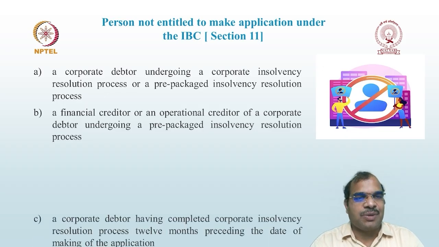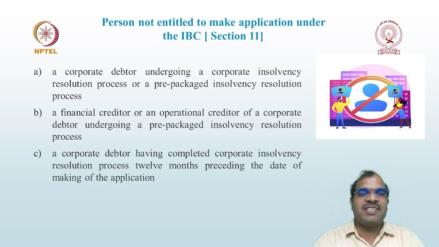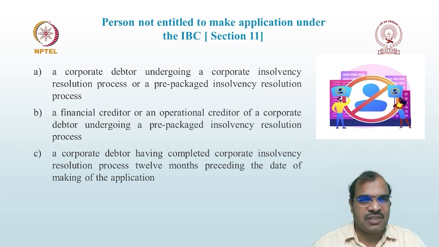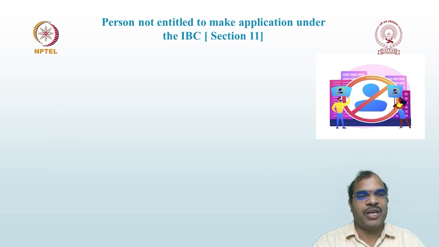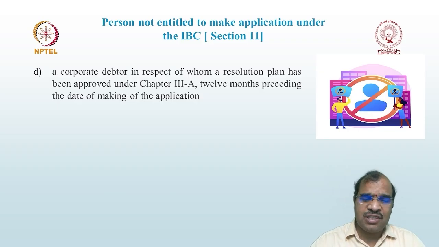Then a corporate debtor having completed CIRP process within 12 months preceding the date of making an application. Once the CIRP process is completed against any corporate debtor, please remember, within 12 months they cannot make an application for CIRP against another person. If CIRP is completed, you have to wait for a minimum of 12 months. After 12 months only is there a possibility to make an application for CIRP. Then a corporate debtor in respect of whom a resolution plan has been approved. So CIRP process is going on.